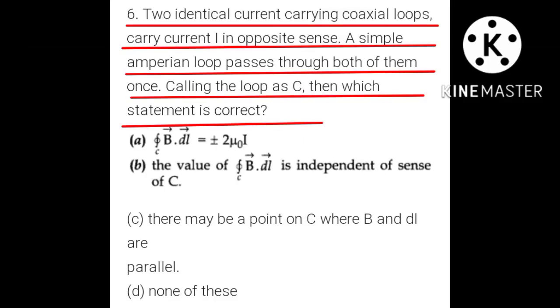Question number 6. Two identical current carrying coaxial loops carry current I in opposite sense. A simple Ampere loop passes through both of them once, calling the loop as C. Then which statement is correct?